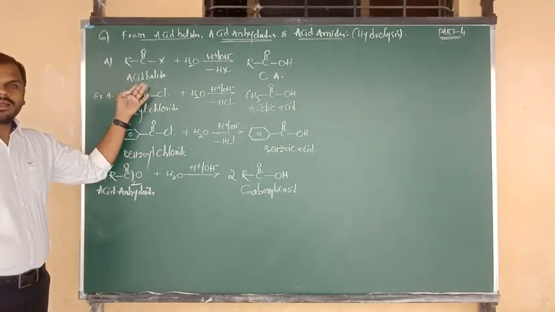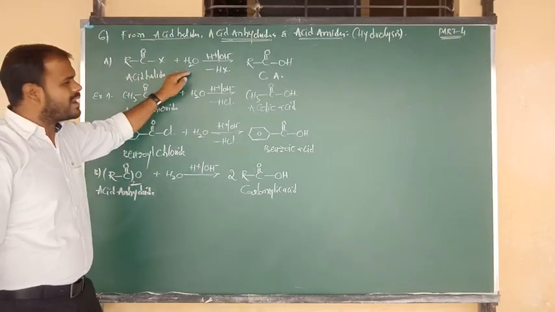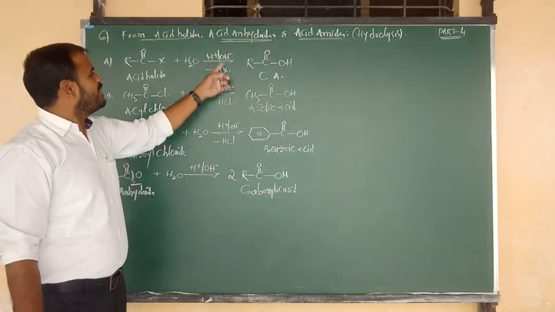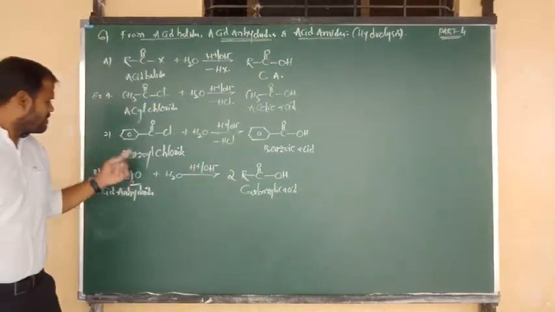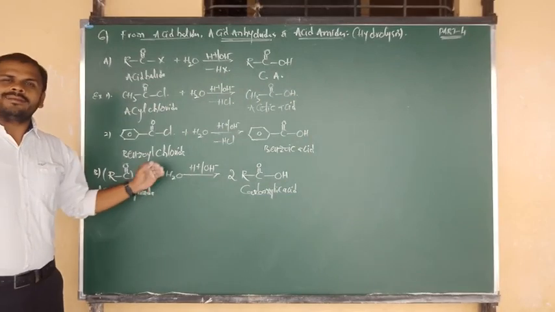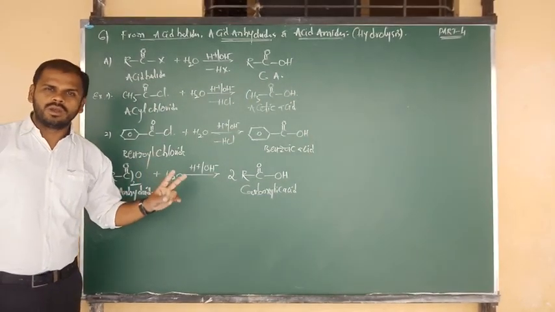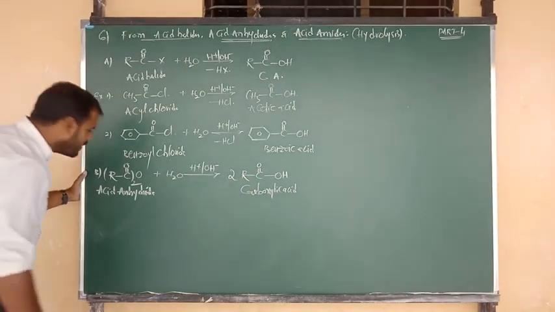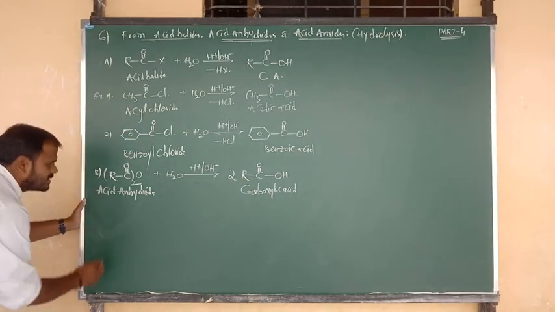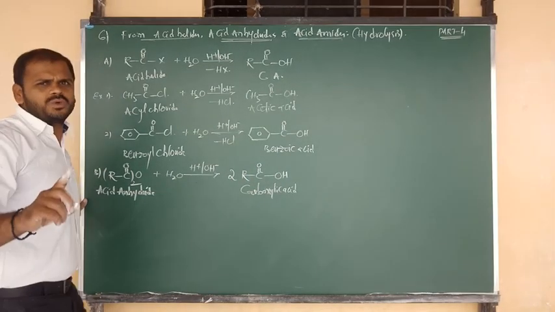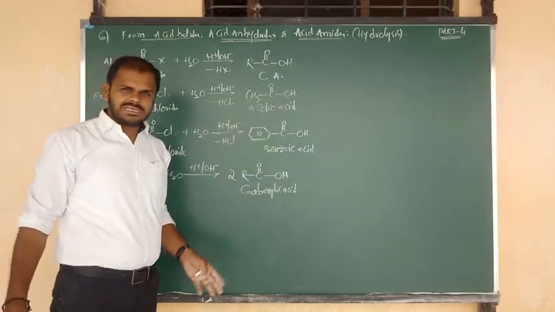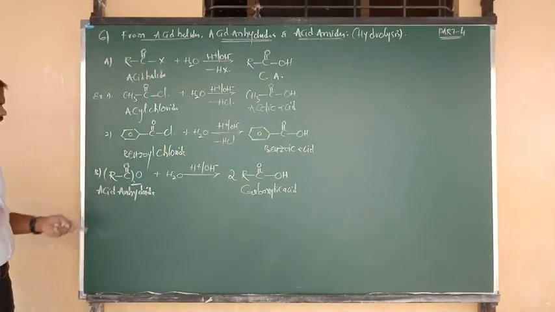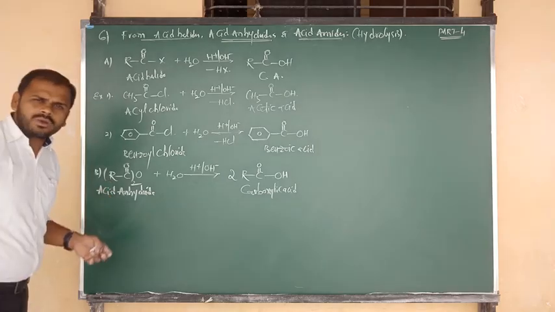What about acid halides? Acid halides upon hydrolysis form only 1 mole of carboxylic acid, and 1 more is HX as the byproduct. But acid anhydrides, when they undergo hydrolysis, give 2 moles of what? Carboxylic acid. Okay? Good. Now I am going to consider the examples. Again let me consider 2 examples, one for the preparation of acetic acid and another for the preparation of benzoic acid. The question is dead easy. Simply in the place of R, we write CH3.